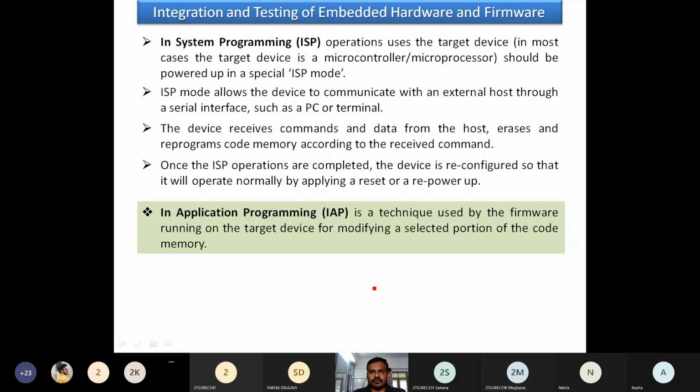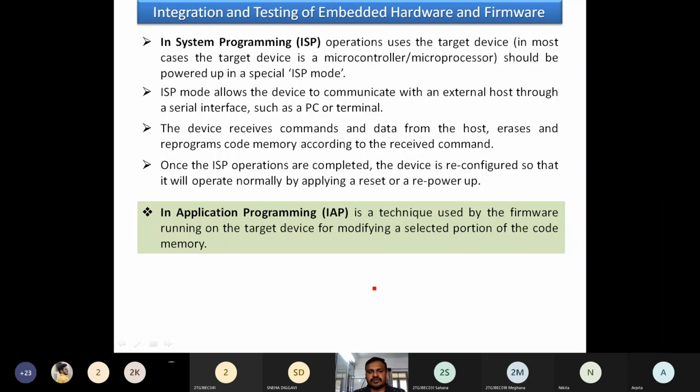We dump the software into the chip using the PC and the development kit, the programming device, and both devices are connected through one cable. That is the out-of-circuit concept. Then another technology is implemented as ISP, in-system programming. There is no need to remove that chip, keep it in another device, connect that device and program it, then remove the chip and place it in the target board. That is out-of-circuit. We are not following that one. That is implemented by ISP.